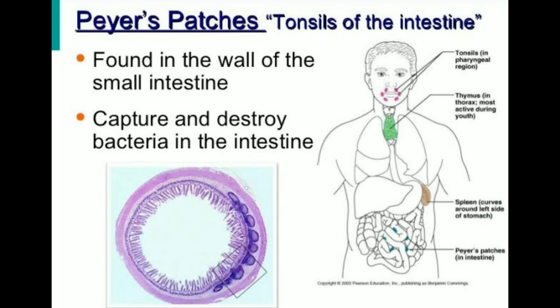What are Peyer's patches? Peyer's patches are also called the tonsils of the intestines. These patches are found in the wall of the small intestine. They capture and destroy the bacteria that is present inside or the bacteria that encounters the intestine.